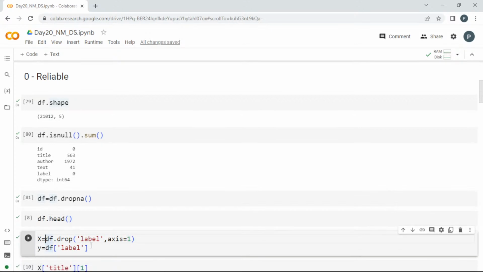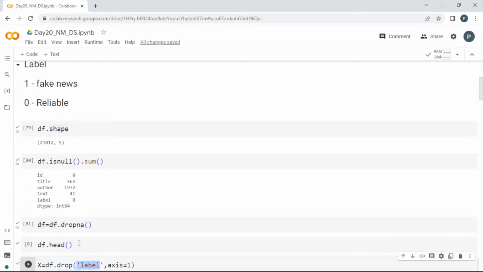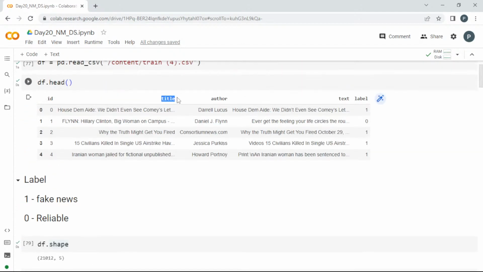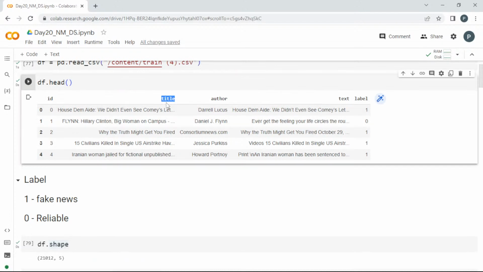And the thing is, in this project, I am going to take this label alone. Okay, so I am going to drop the label, and I'll be continuing with the title only. So I'm going to take the title, and I'm going to decide whether it's fake news or real news.